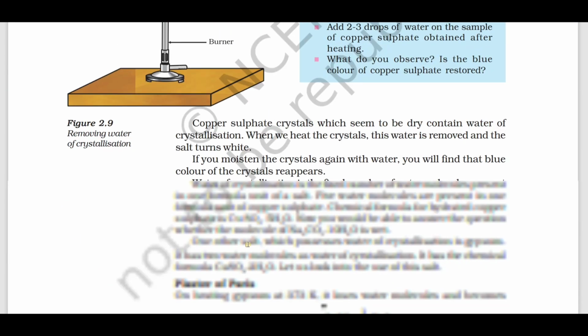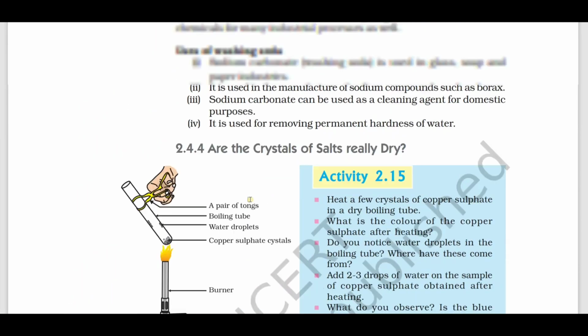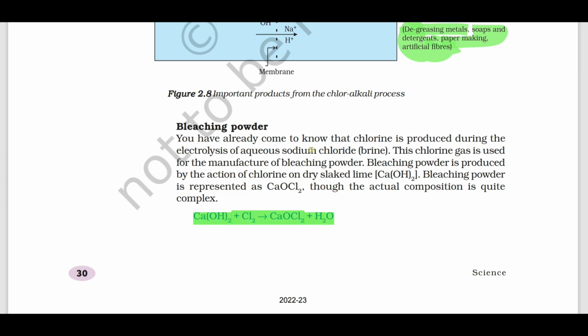And also the POP. The POP and also the concept of water of crystallization is also very important. Now we'll see each of them, starting with bleaching powder. How is bleaching powder produced? Bleaching powder is produced by the action of chlorine on dry slaked lime, that is calcium hydroxide. The chemical formula for bleaching powder is CaOCl2.